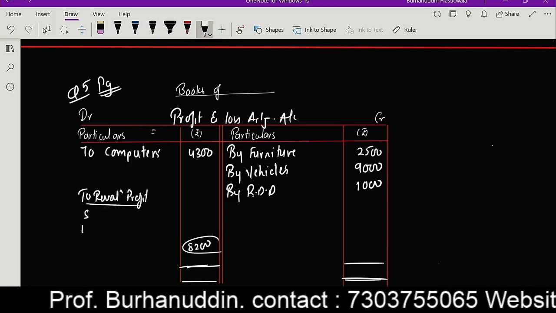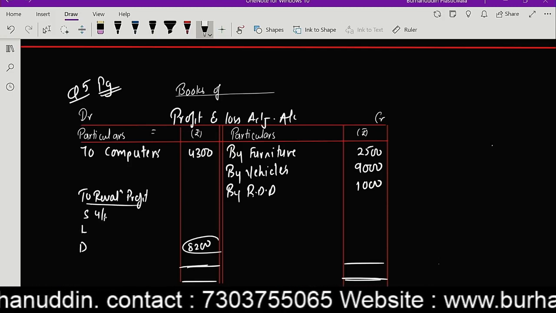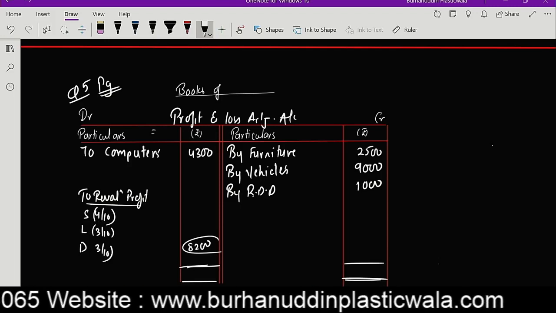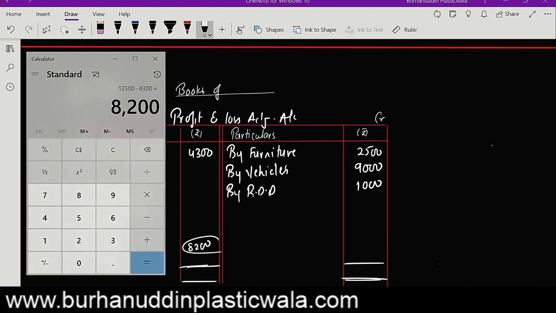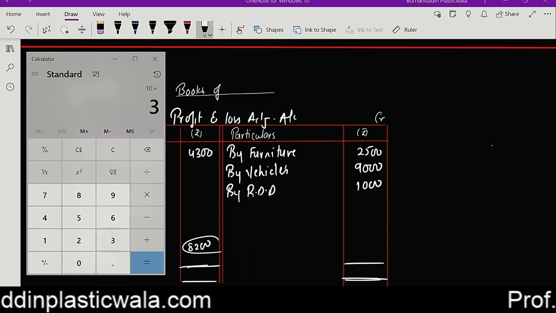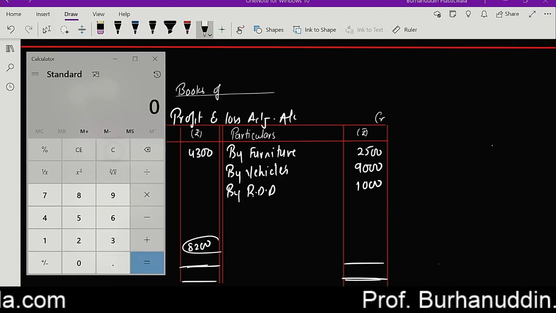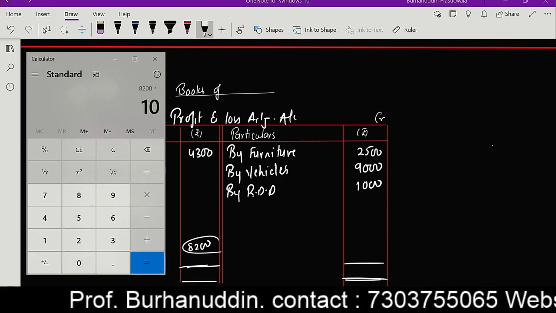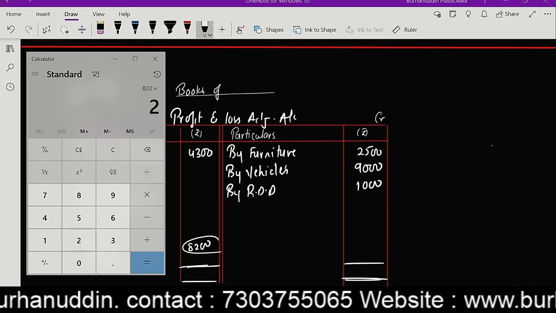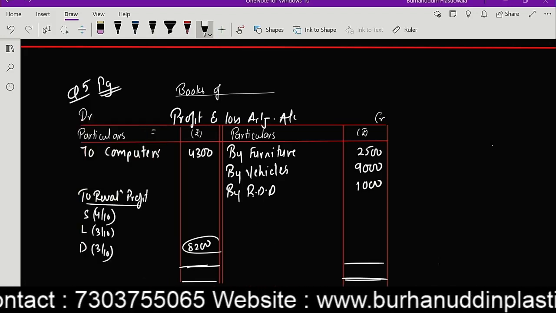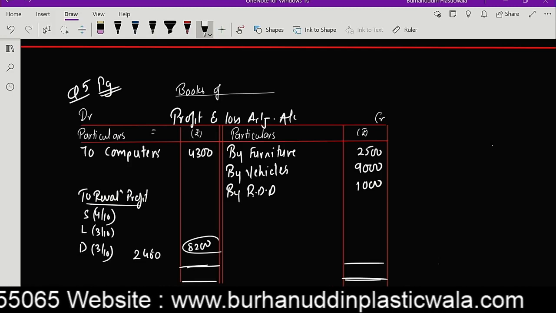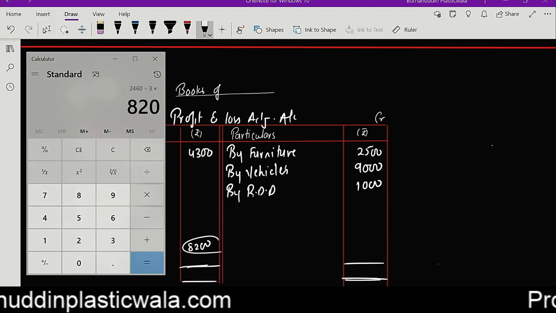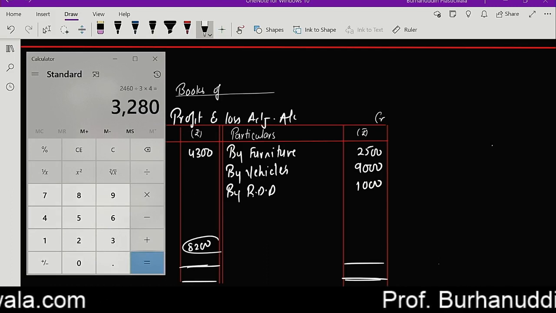This is going to go to Shah, Lodha, and Dhole in the ratio of 4 upon 10, 3 upon 10, and 3 upon 10. So 8,200 divided by 10 is 820, multiplied by 3 is 2,460. So this is going to get 2,460, and this is going to get 2,460. And I have to multiply it with 4. It's 3,280.